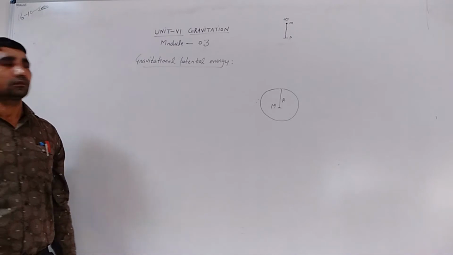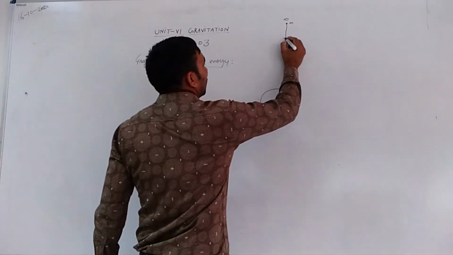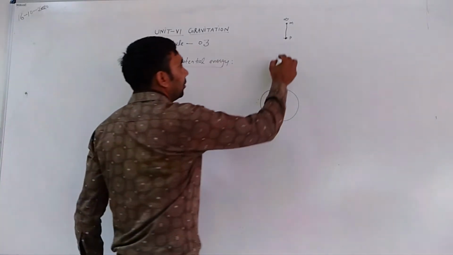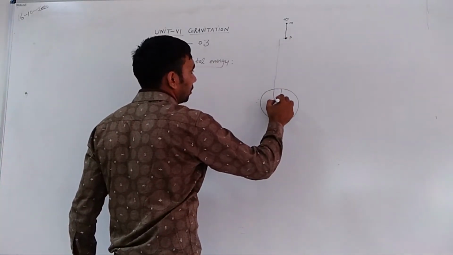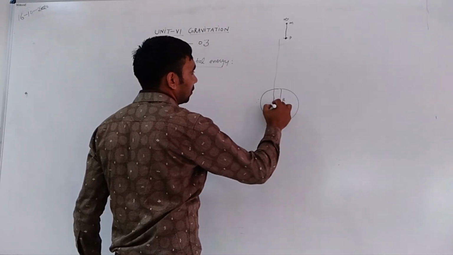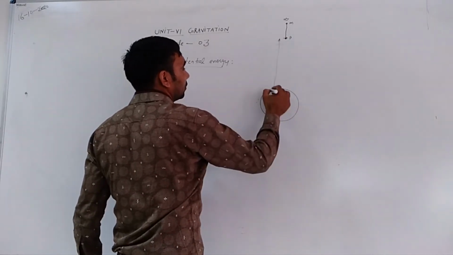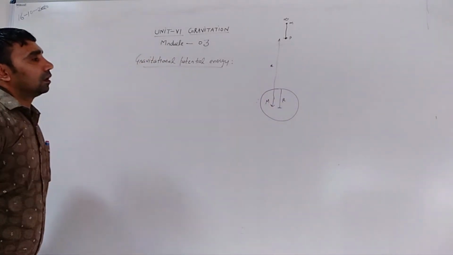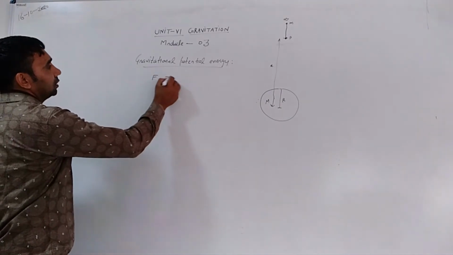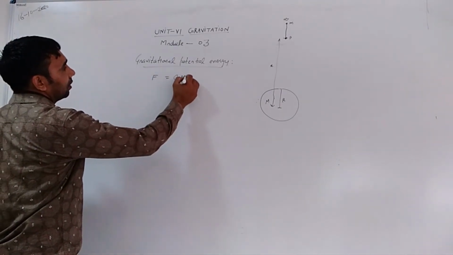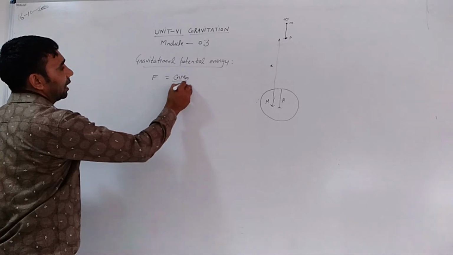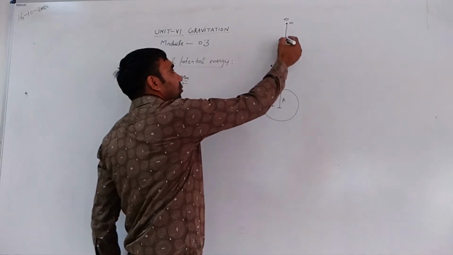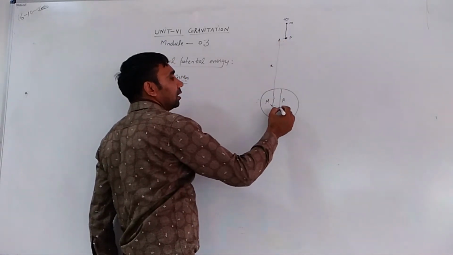then at point P, the force of attraction between the Earth and the body of mass small m, F, is equal to G M m divided by x square. X is the distance between this body and the Earth.